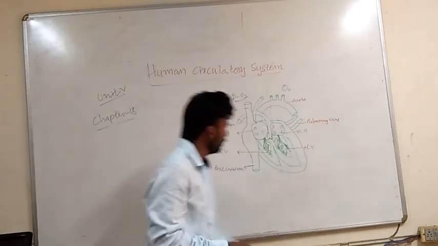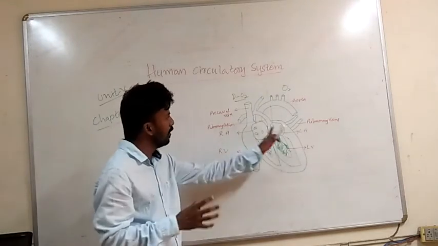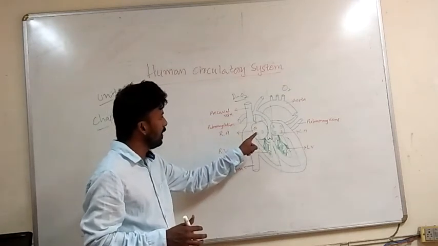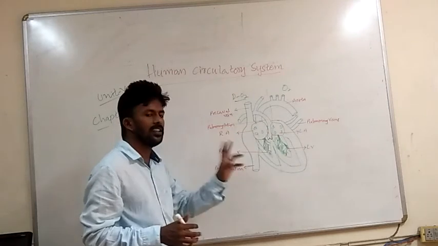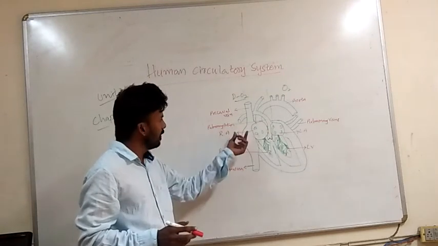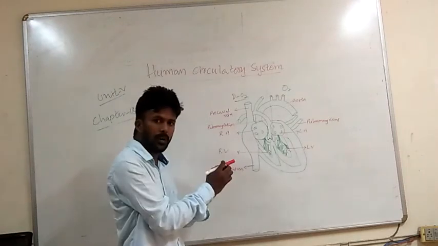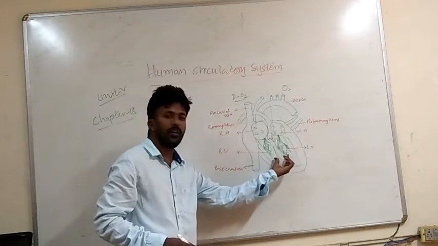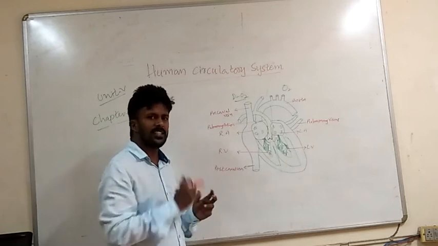Now move on to the muscular nature of these four chambers. The right atria, or auricles, have the thinnest walls because they can only receive the blood. Their function is to receive the blood and send it to the next chambers, the ventricles. That is their only function. That's why their walls are the thinnest.